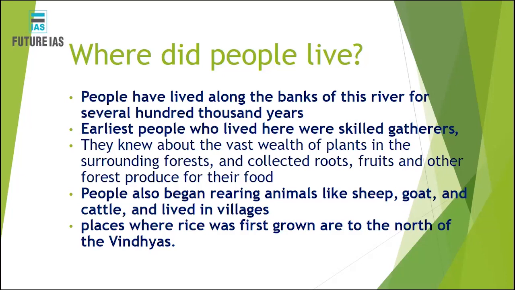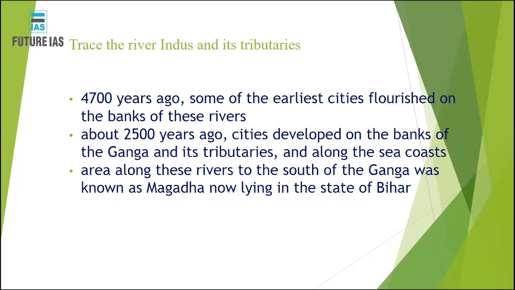Okay, now there were places, say north of the Vindhyas mountains, where rice was first grown. It was found through some dating techniques that remains of rice have been found, and it was inferred that rice was first grown to the north of the Vindhyas. So that is how we can learn about those people who used to stay all along the banks of the rivers.